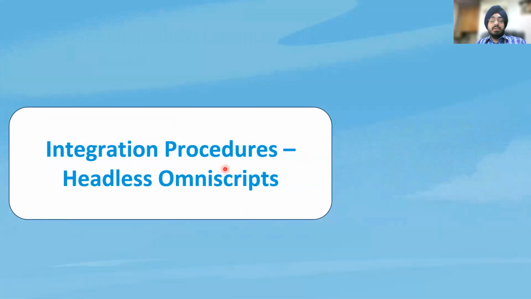Now, commonly integration procedures are known as headless omniscripts. The reason they're called that is because they are server driven. You can configure those server processes in a declarative fashion without the use of a UI. Omniscript, something that we discussed yesterday, gives you an out of the box UI, a view wherein you can configure a screen, a form.